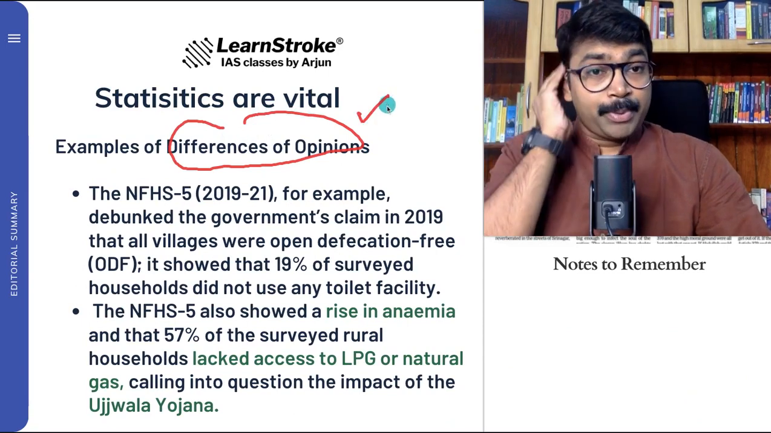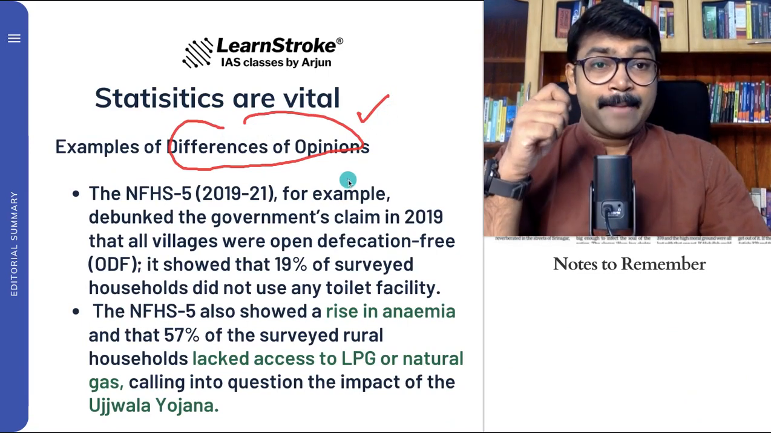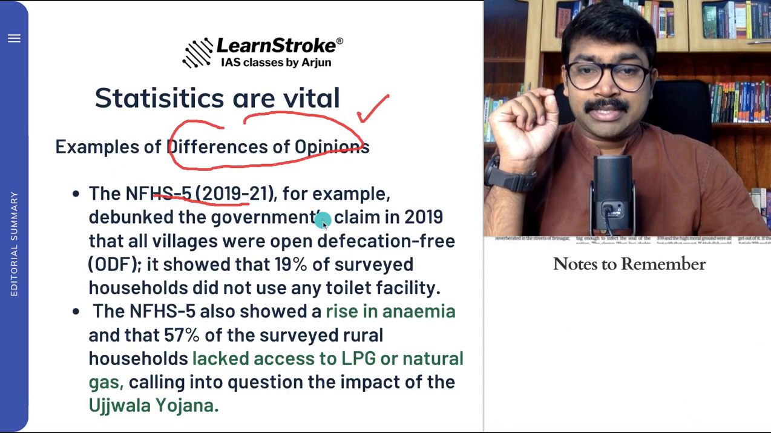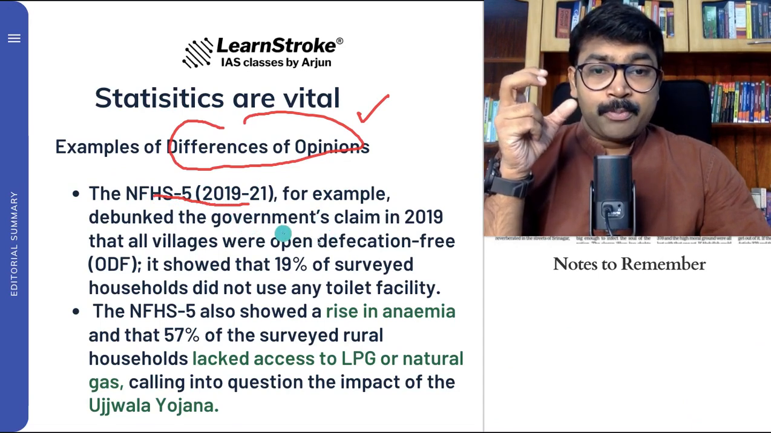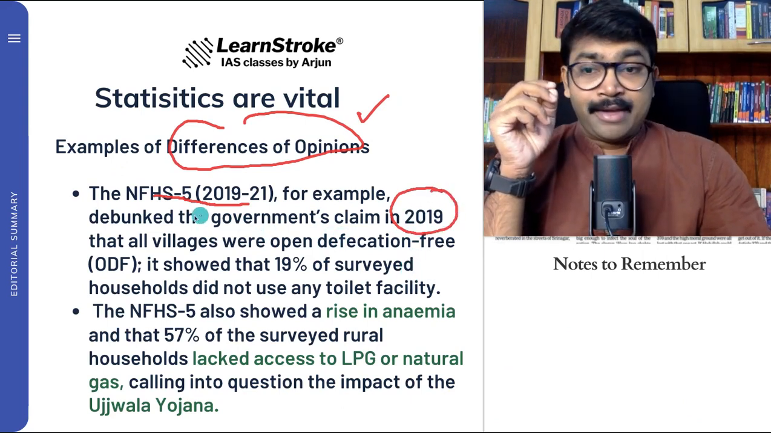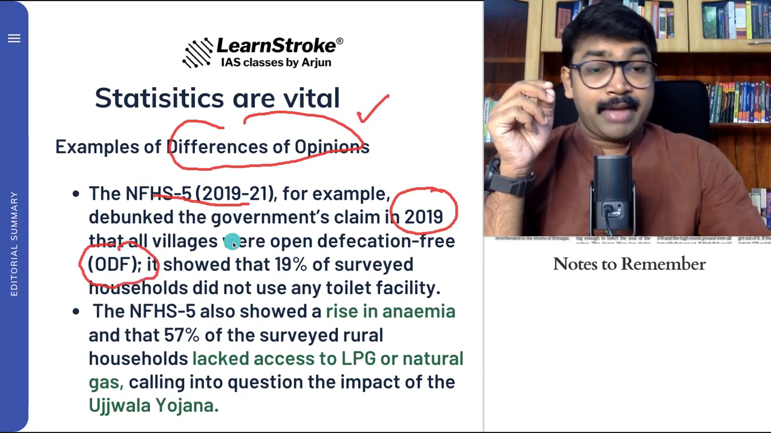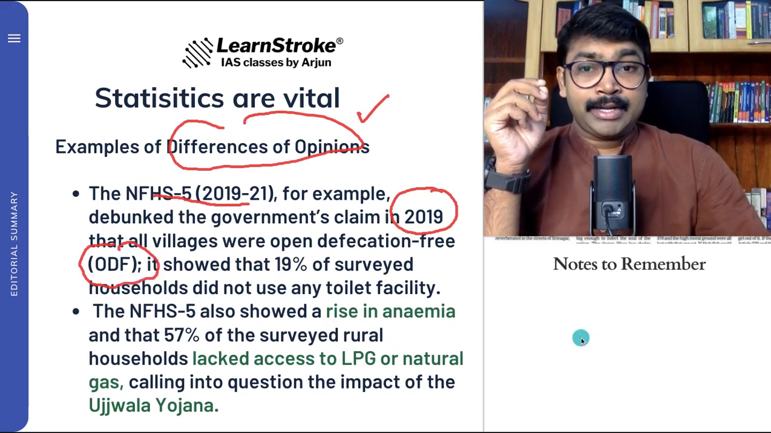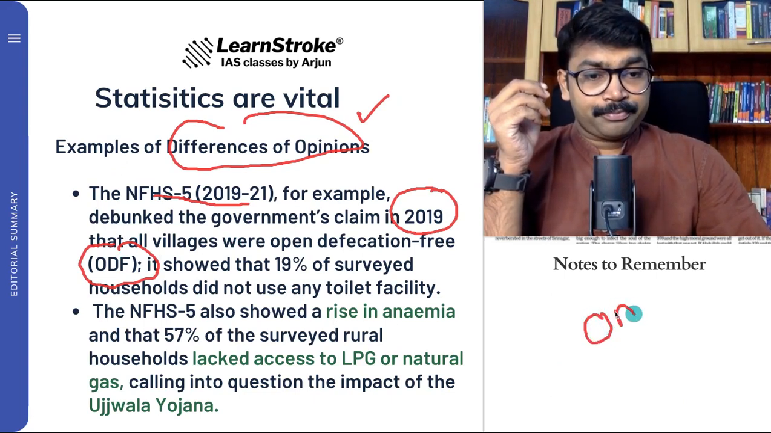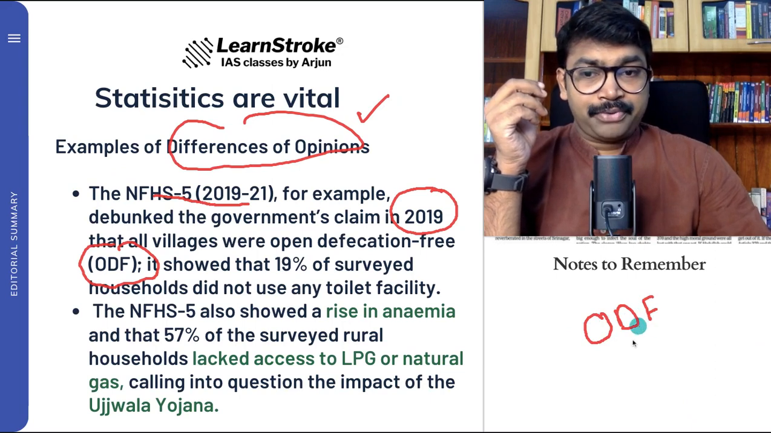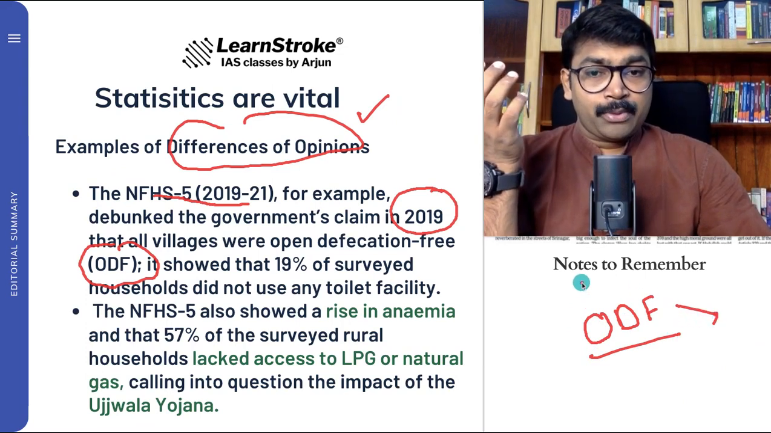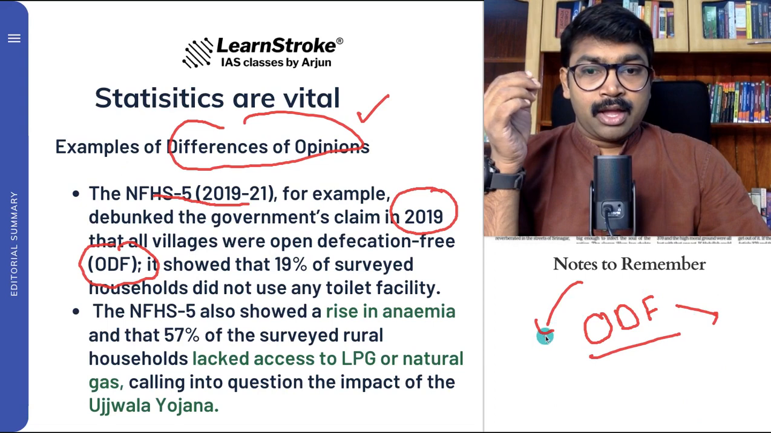Why there is a difference of opinion is another important area that we have to understand here. Recently, the NFHS 2019-21 survey debunked the government's claim in 2019 that all the villages were open defecation free, or ODF. This concept of ODF is something everybody is talking about, with clean toilets, the Swachh Bharat Mission, and cleanliness. The government said that all the villages are open defecation free. But on the other side, the NFHS said that it is not so.